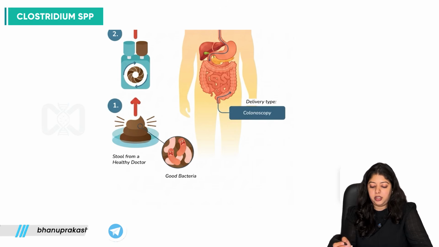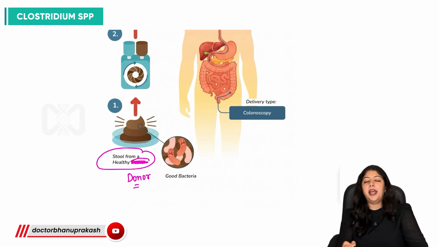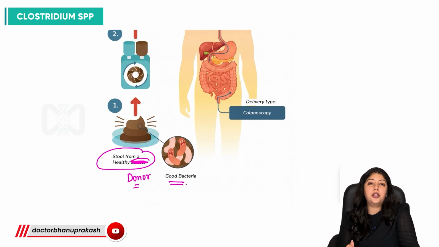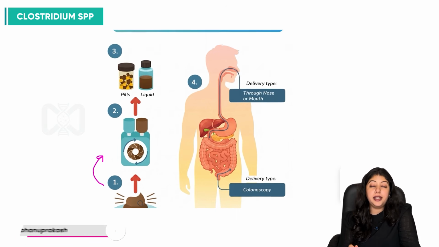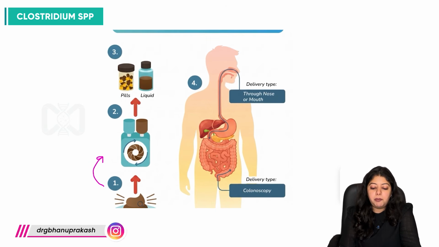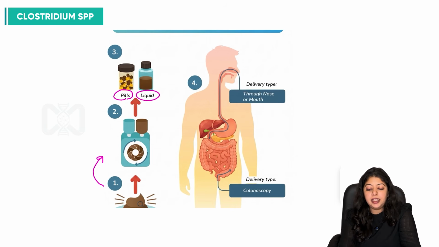So what exactly are we doing in this condition? We take stool sample from a healthy donor, and a healthy donor, naturally, is going to have good bacteria. It is going to have a good amount of these bacteria, right? So what we do, we are going to process the stool sample in such a way that it forms pills or some liquid, whether produced in pill form, kept in capsule form, or provided as liquid.